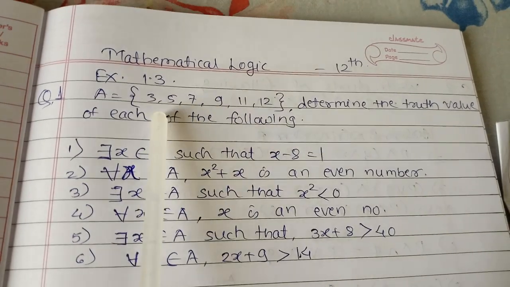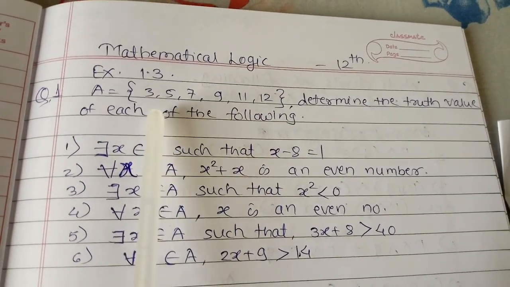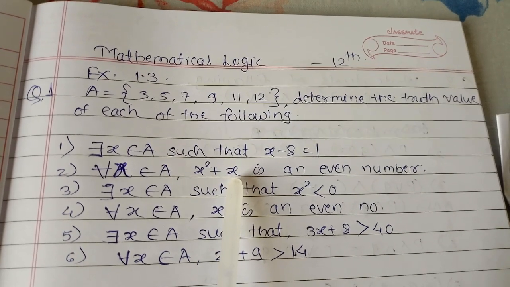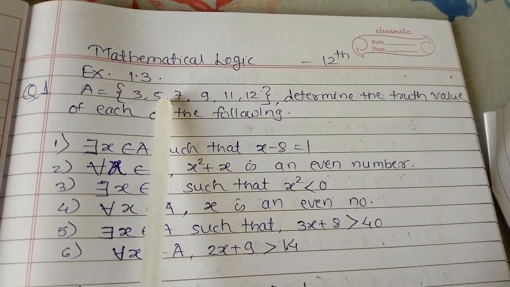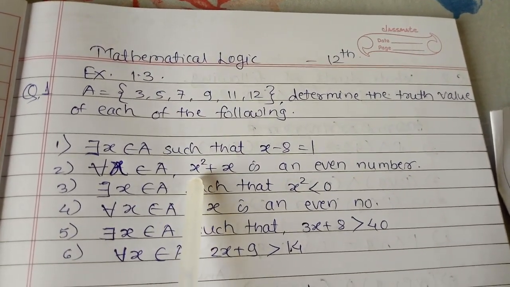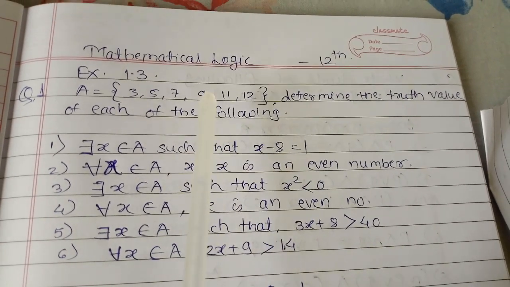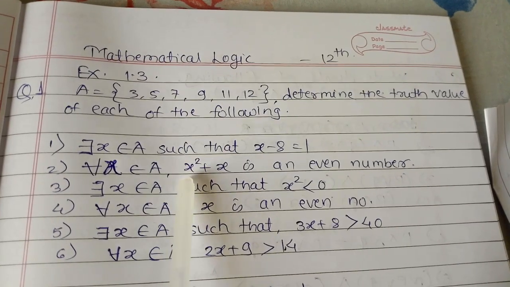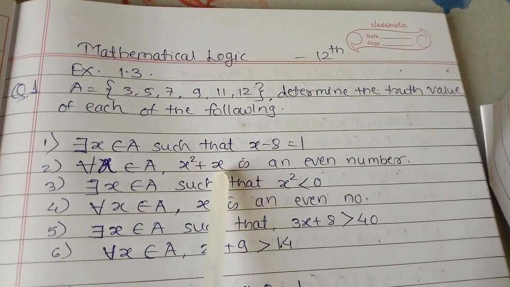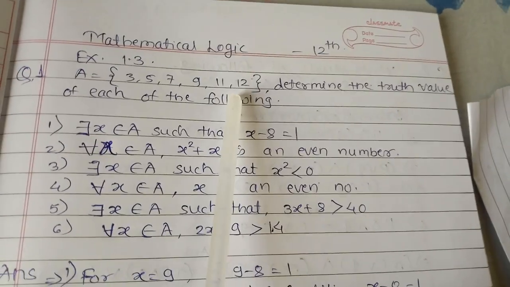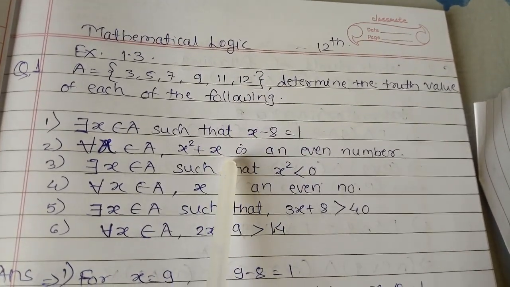Now see, for each value we have to check this. If we take 3 square, that is 9, 9 plus 3 is 12. For each number we are going to solve this. 5 square is 25, 25 plus 5 is 30, which is an even number. Next, 7 square is 49, plus 7, it is also an even number. You check that for every number this condition is satisfied.